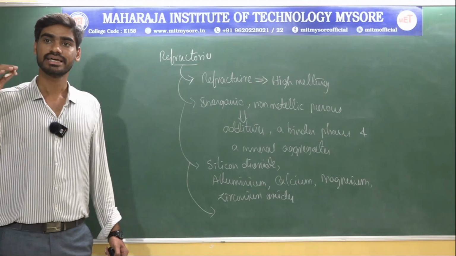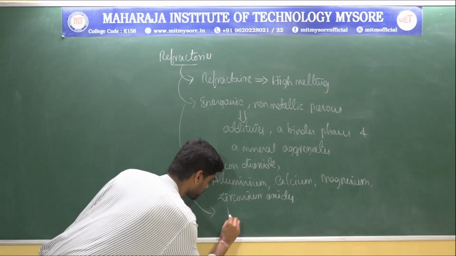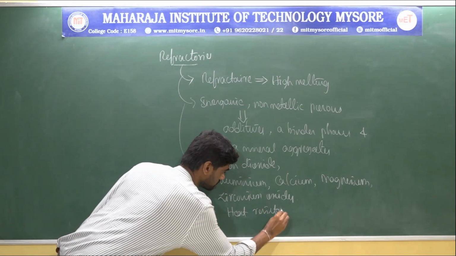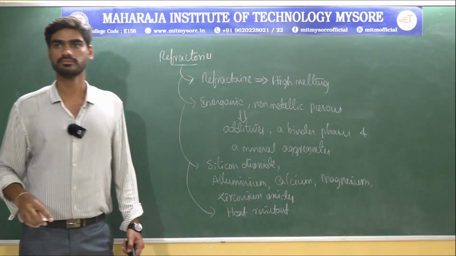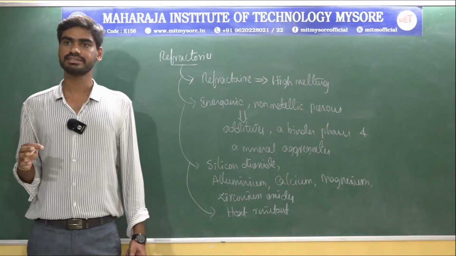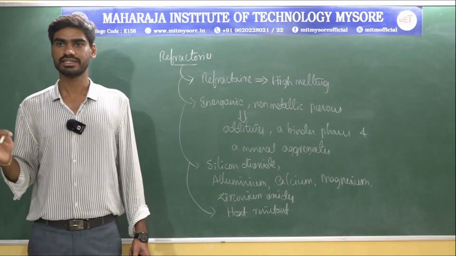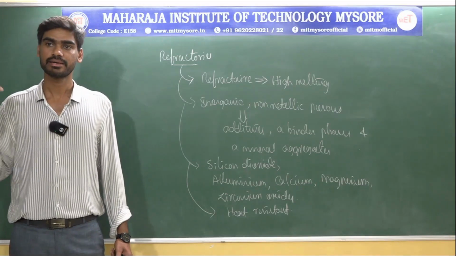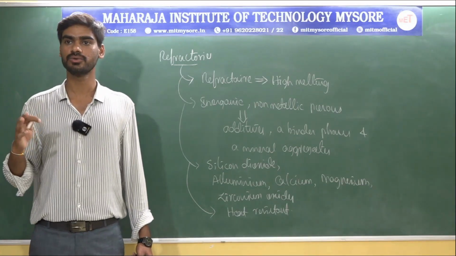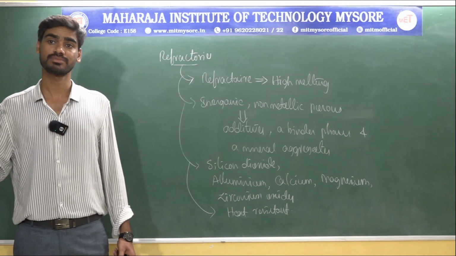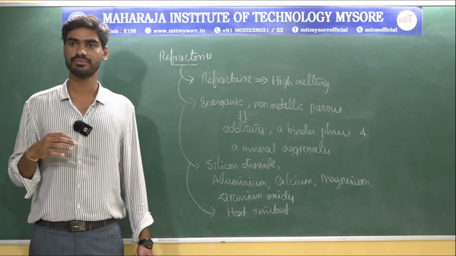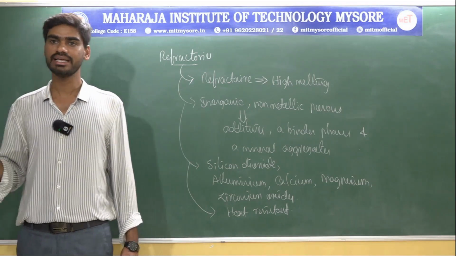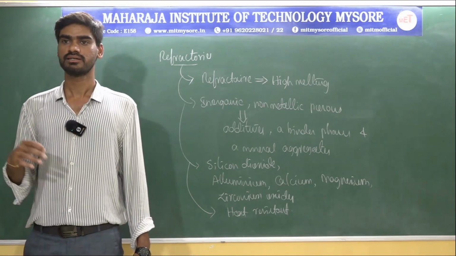They can endure physical wear and corrosion brought on by chemical agents, in addition to being resistant to thermal stress and other physical phenomena brought on by heat. Therefore, they are widely used in construction.